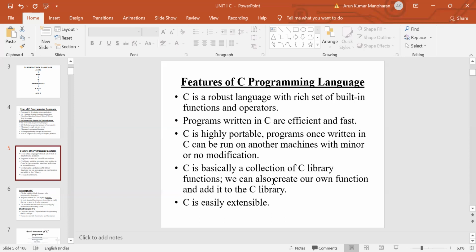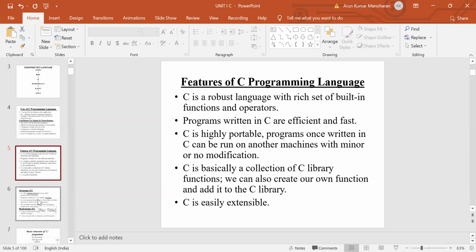This is a highly portable language. Highly portable means easily movable. A program written on one machine can be run on another machine without any changes. This C language has a collection of library functions. Users can create their own library function, so that it can be added into the C library. Last point, C is easily extensible. Extensible means easily expandable. We can expand the C language easily.